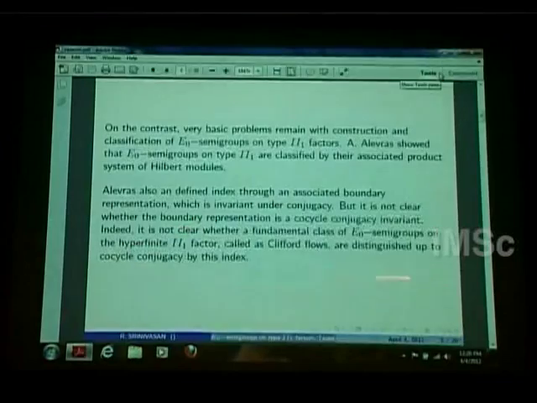In particular, there is a fundamental E0 semigroup called the Clifford flow, which is defined on the simplest II_1 factor, the hyperfinite II_1 factor. And whether these Clifford flows are distinguished by this index, even though they have different index according to his definition, it is not clear. It's not proved that they are different up to this identification of cocycle conjugacy.